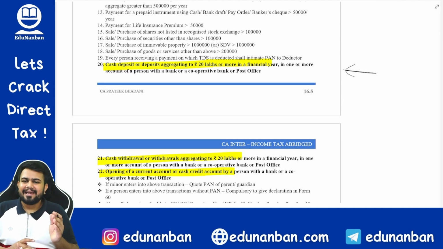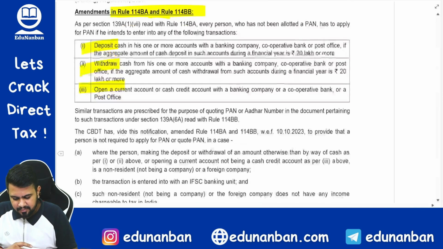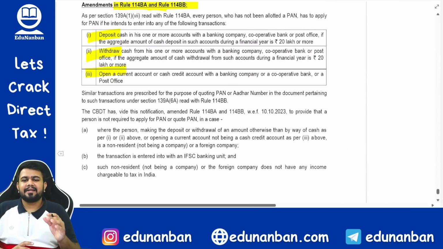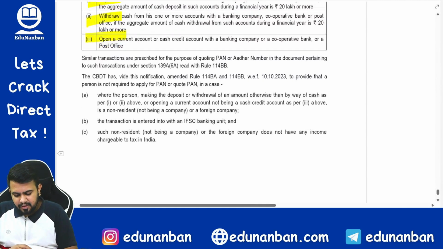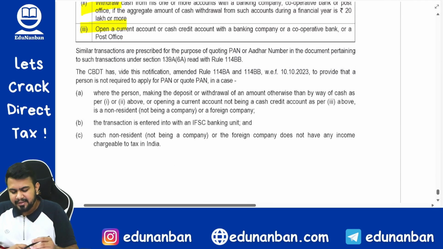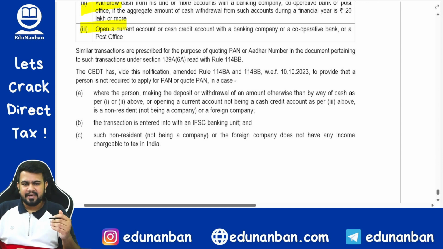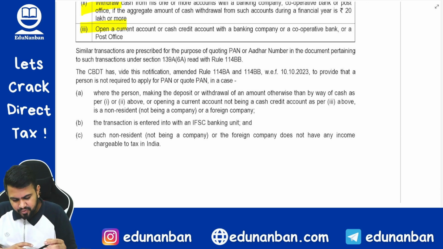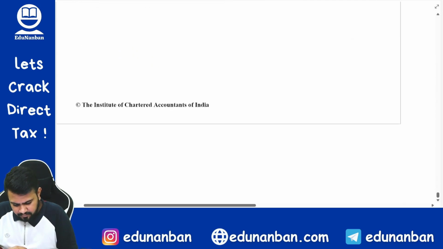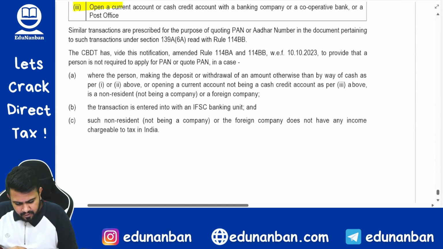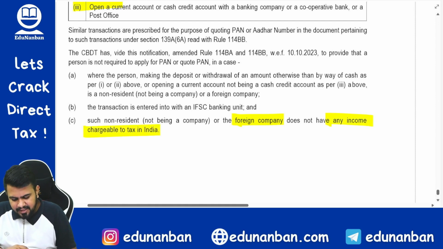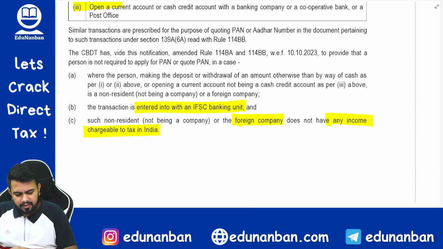If you are not having my latest book, then these provisions will be there in the statutory update at the end. November 2023 statutory update. So this we have already studied. Now what is new in this? The new thing is that these three provisions that we studied are not applicable as usual to a foreign company who does not have any income chargeable to tax in India, and whose transaction is entered with the IFSC banking unit.